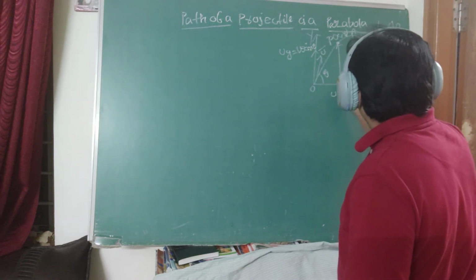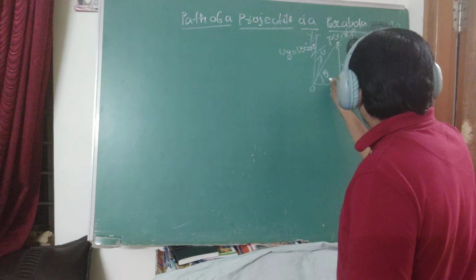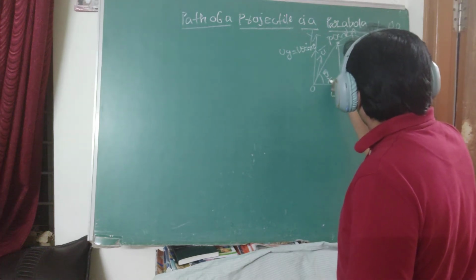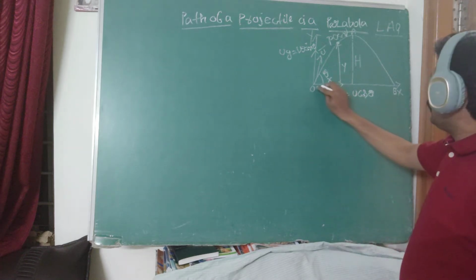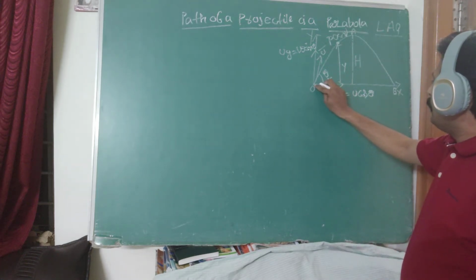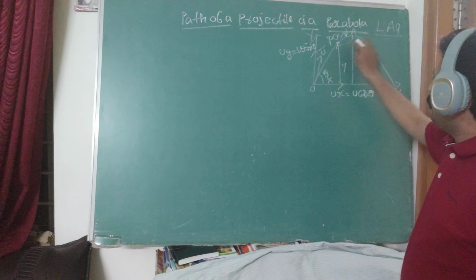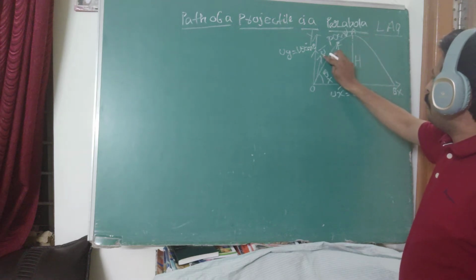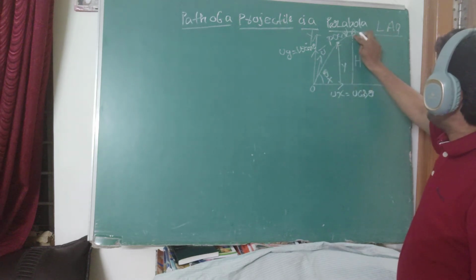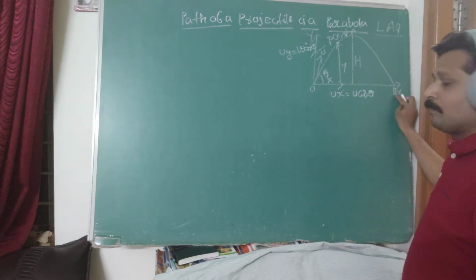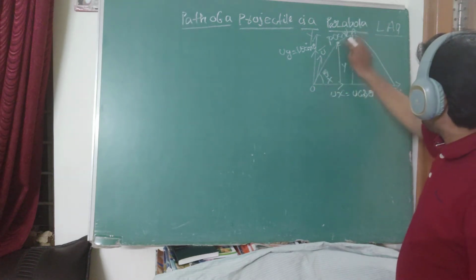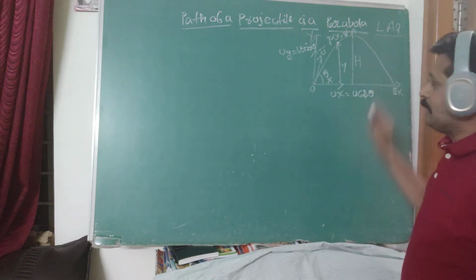The point of origin is where the body is thrown with initial velocity U bar; it reaches the maximum point A and touches the ground at point B. The path OAB of the object is the trajectory.